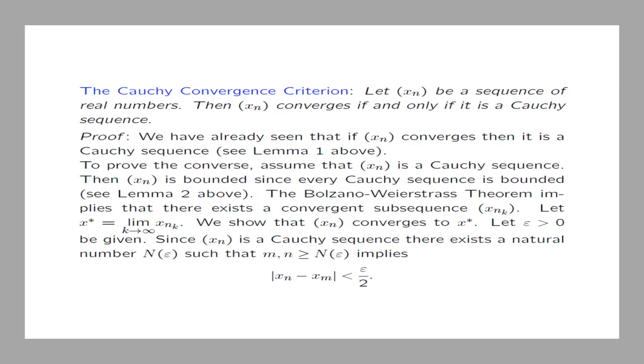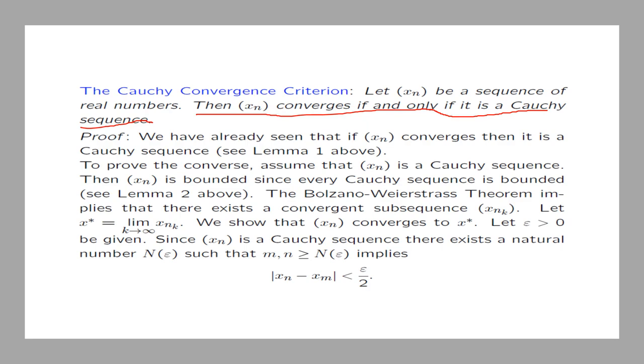So let's begin by looking at what we call the Cauchy convergence criterion. This one says that a sequence xn of real numbers converges if and only if it is a Cauchy sequence. That is, if a sequence of real numbers converges, then it must be a Cauchy sequence. And if a sequence of real numbers is a Cauchy sequence, then it must also converge.